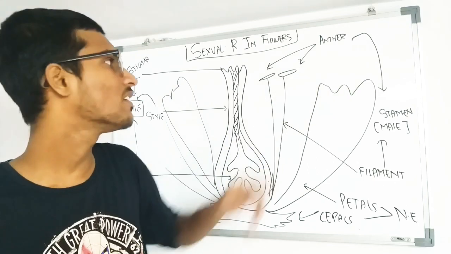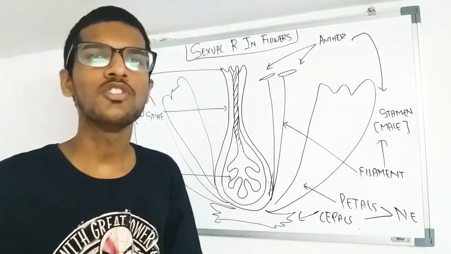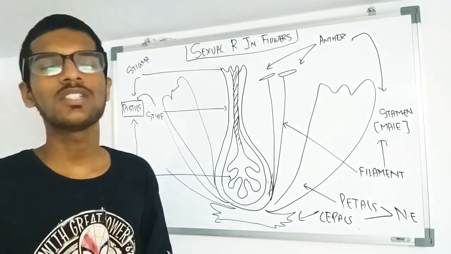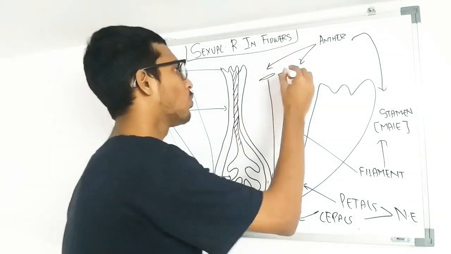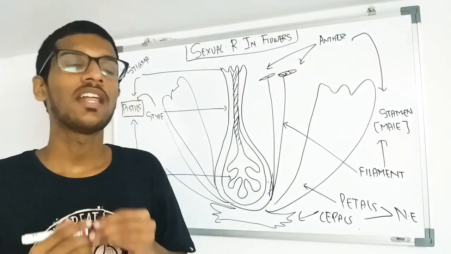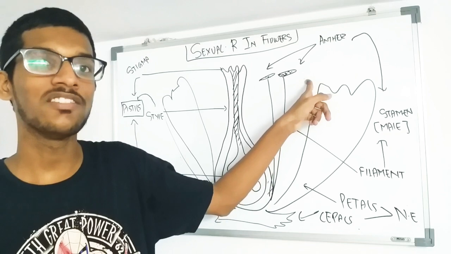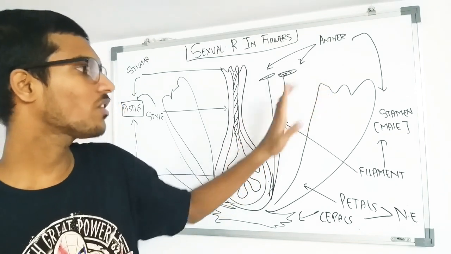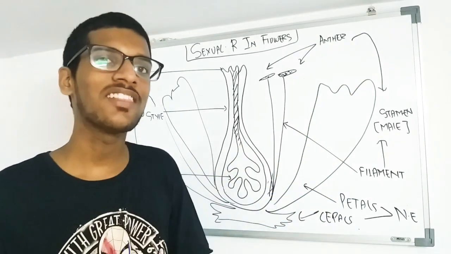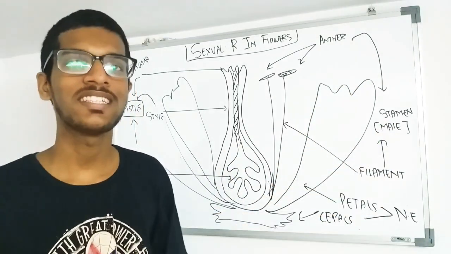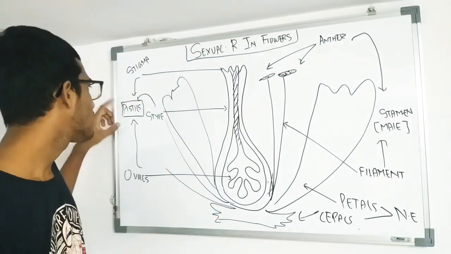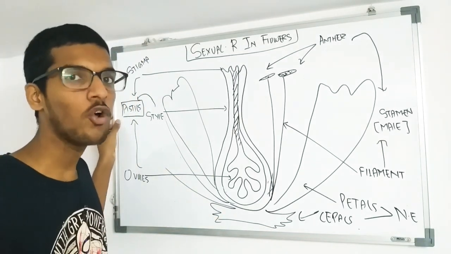Now anther is, as you might have observed, when you touch the flower you might get golden dust. Those are nothing but your anthers. So anthers contain the male gametes, and the support which gives it support is known as the filament. Collectively the anther and the filament are known as the stamen. Now in case of the female part, it is known as the pistil.